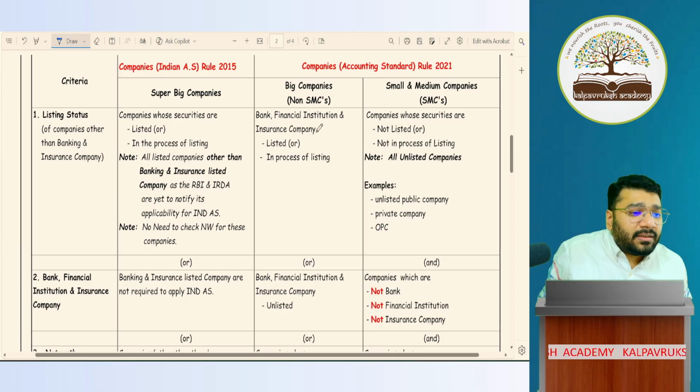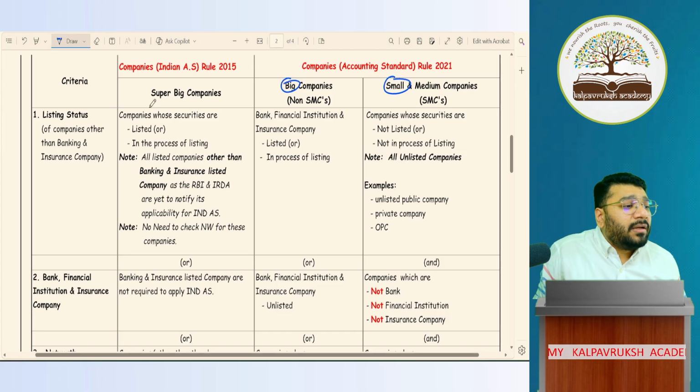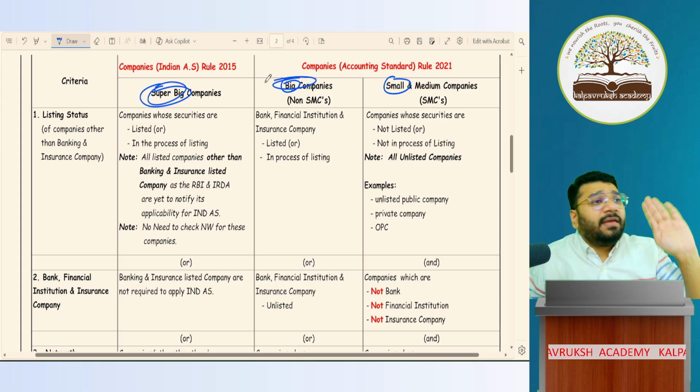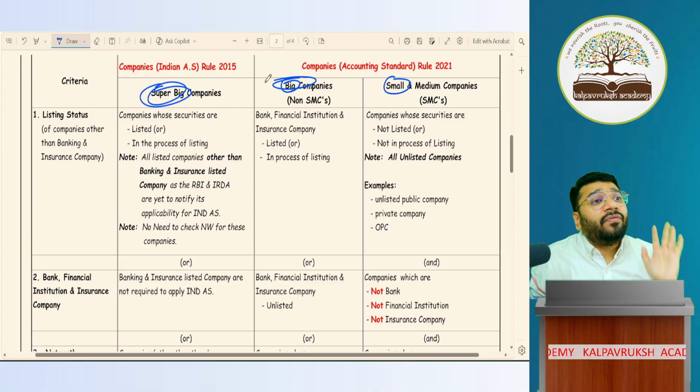One is called small companies. Second, I'll call it big companies. Third, I'll call it super big companies. The words super big company and big company are not given anywhere in your accounting standards, nowhere in your ICA module. This I've created only for our point of reference.